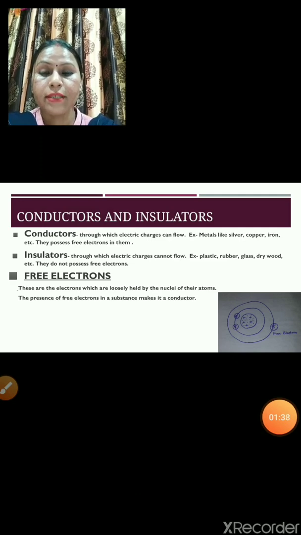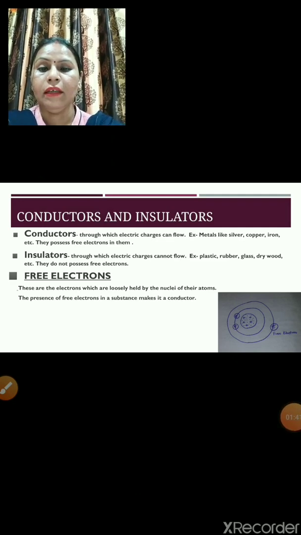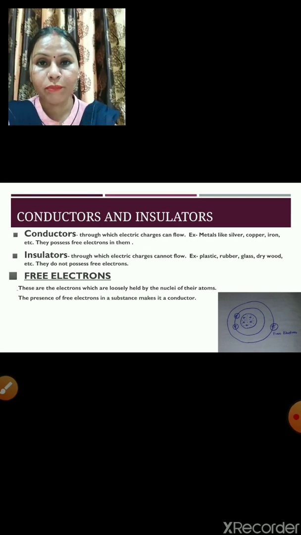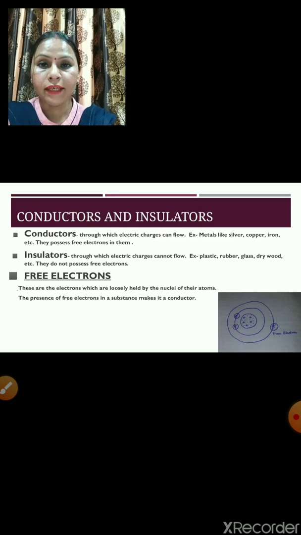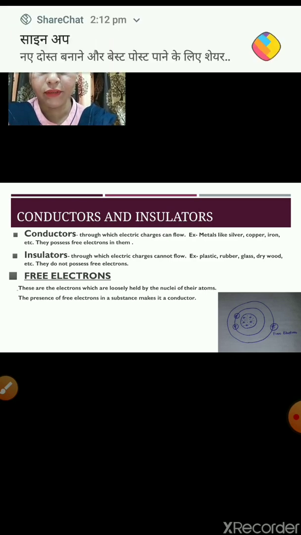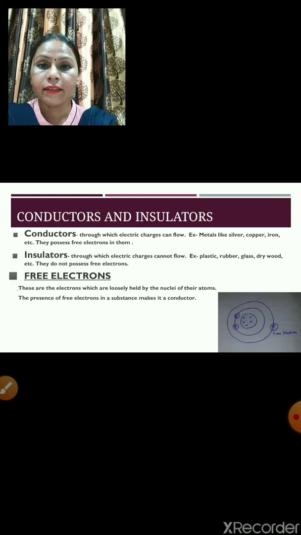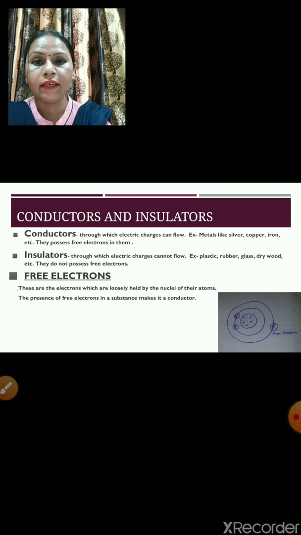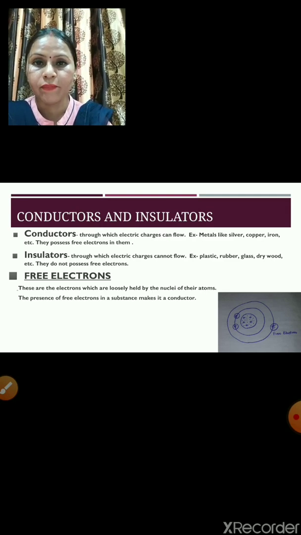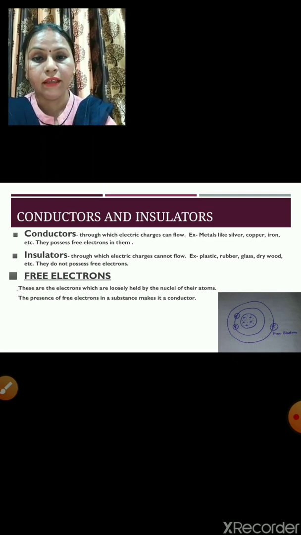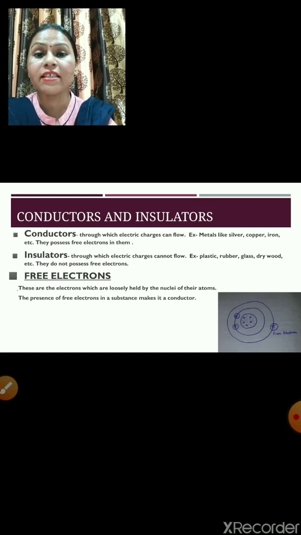Now, the next topic is conductors and insulators. You all are familiar with this topic as you have learned this topic in class 8th also. But here we are adding one new term. Just check it out. Conductors. Conductors are the substances through which electric current or electric charge can flow easily. All the metals like iron, copper, silver, aluminium, these are the examples of conductors. The new term which I am adding here, that is conductors possess free electrons.